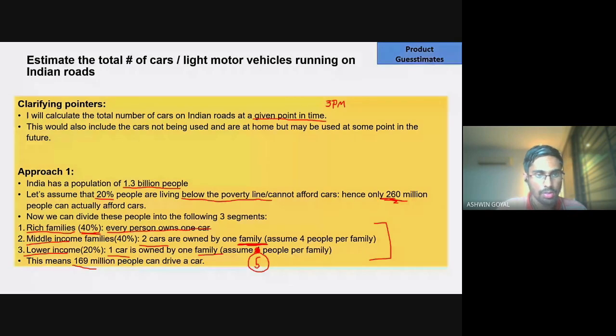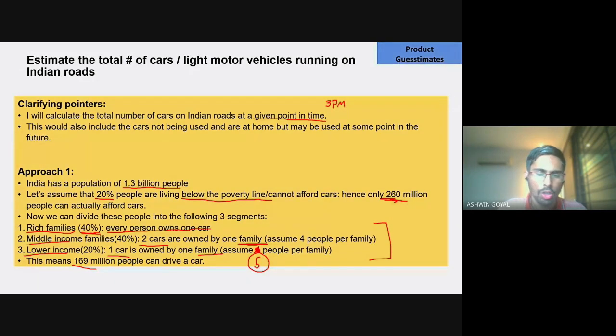So that is this same approach. All right. Okay. This is one approach. Now I have another approach. What can be other approaches to solving this? So we talked about demography. We talked about income. We didn't talk about age groups, right?